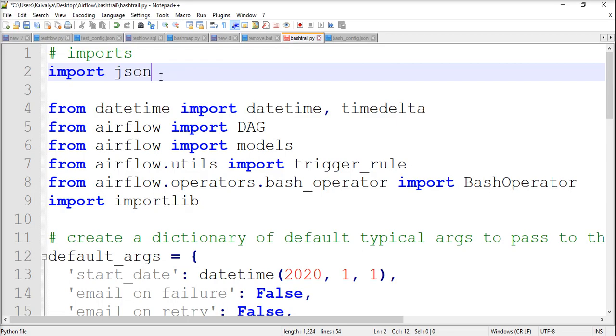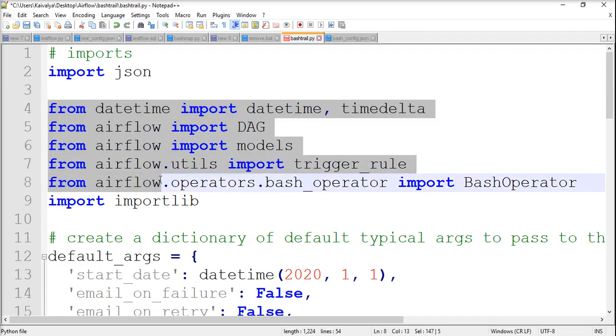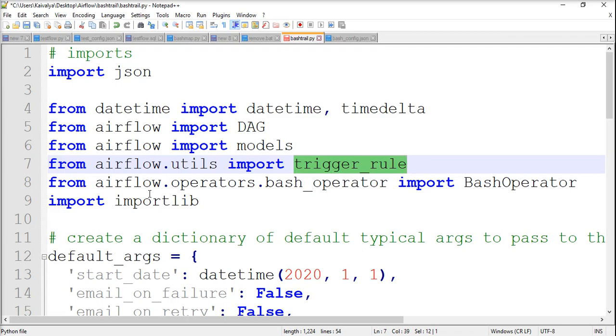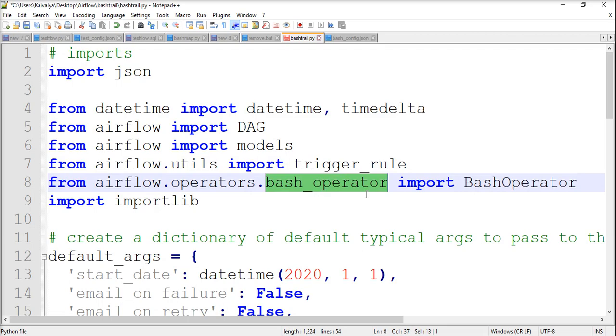Whenever you are writing an Apache Airflow DAG, you should import json if you are going to have a configuration file in JSON format. The rest of the packages are mostly Airflow, and from Airflow we will be importing the DAG model and trigger rules, if you want to trigger something out of some step. There are operators available to perform specific tasks. Suppose I want to run some bash script, there is a BashOperator. Similarly, various operators are available under the package airflow.operators, and the operator name is BashOperator, and importlib if required.